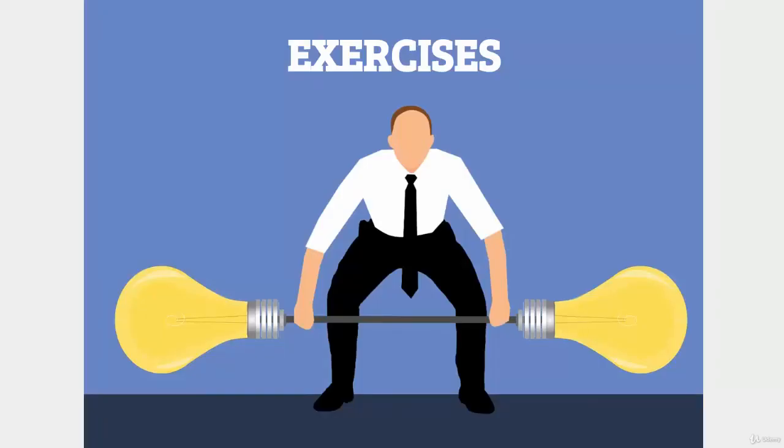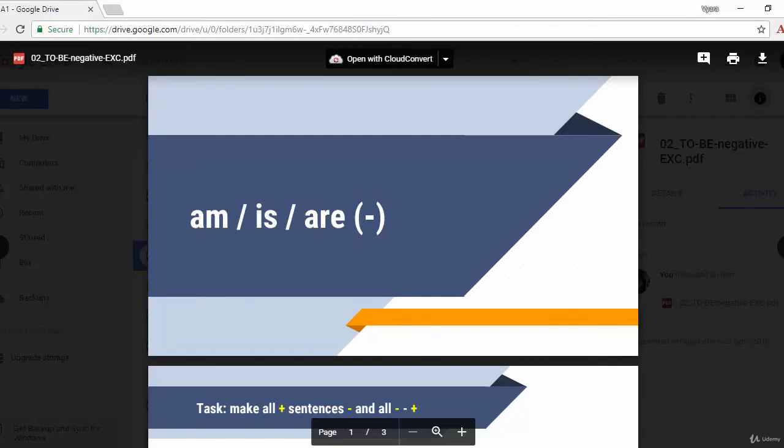So let's go to the exercises. And now we are just checking what the exercises will be. Then you do them on your own and we check the answers together. So the exercise, here it is, the verb to be, the negative forms.